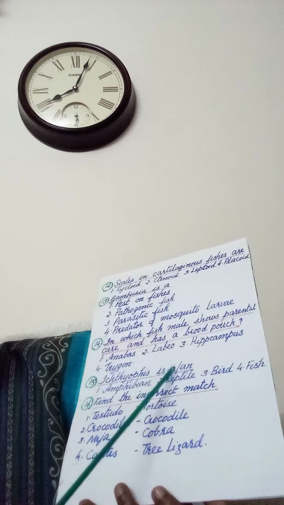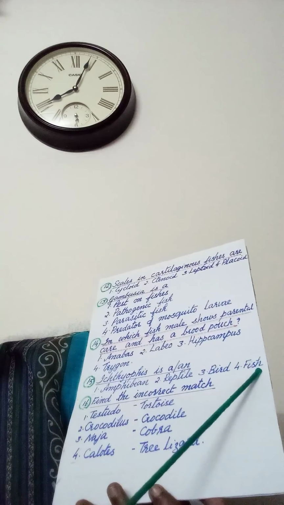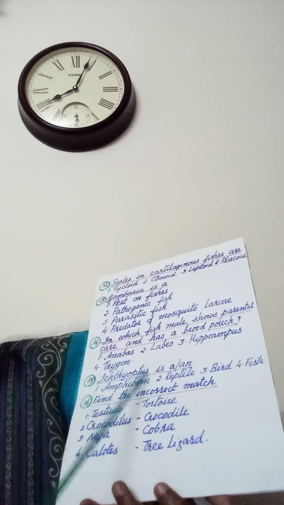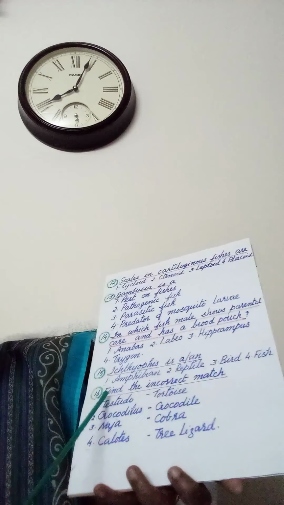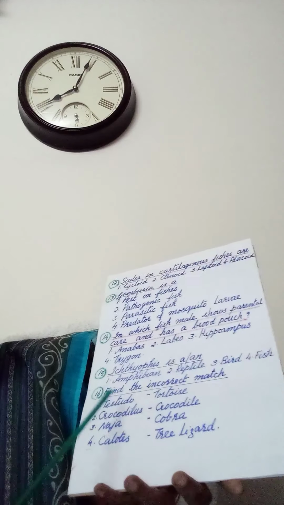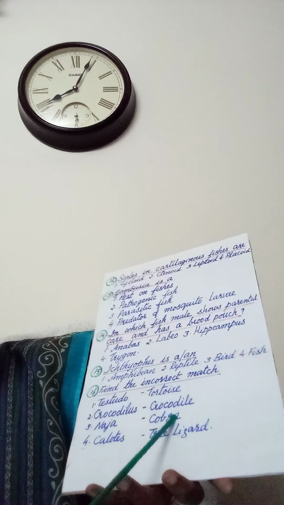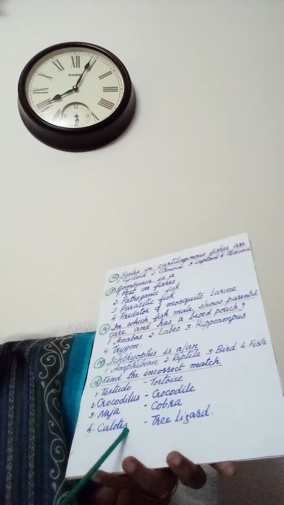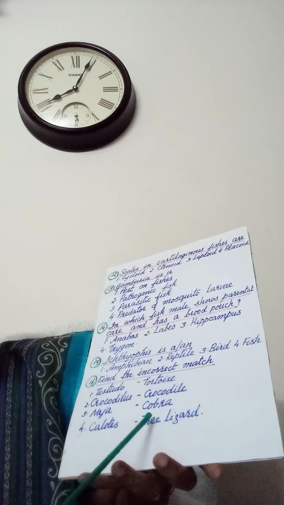Then Ichthyophis is an 1. Amphibian, 2. Reptile, 3. Bird, 4. Fish. Answer amphibian. Ichthyophis, that is a limbless amphibian. So answer is 1. Next one. Find the incorrect match. Testudo, tortoise, correct. Crocodilus, crocodile, correct. Naja, cobra, that is also correct. Then Calotes, tree lizard, that is incorrect. Calotes is garden lizard. Then tree lizard is chameleon.